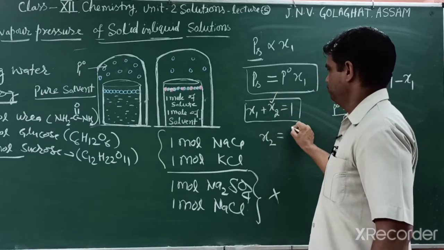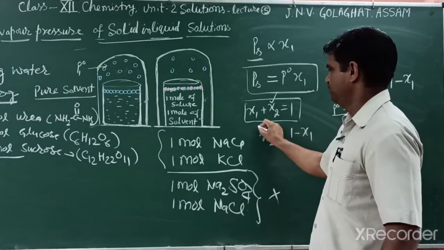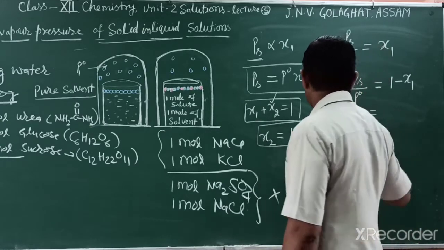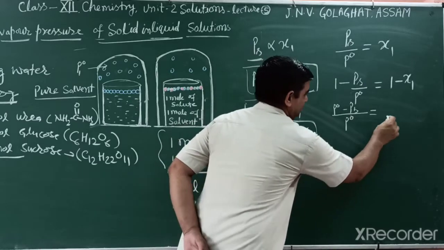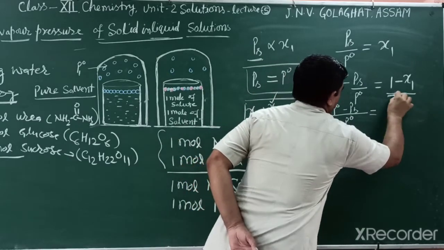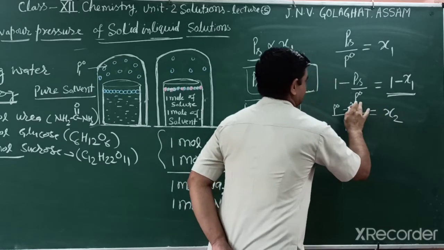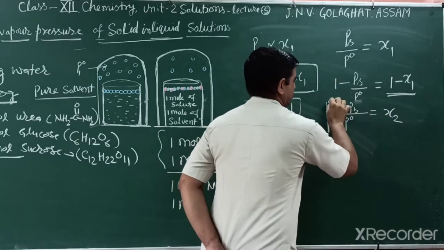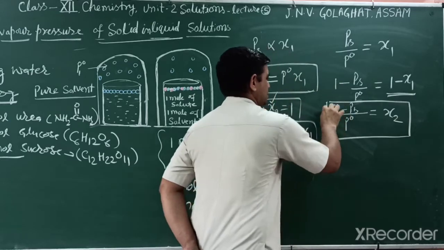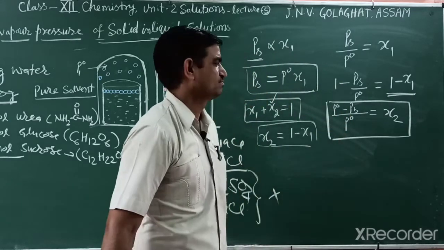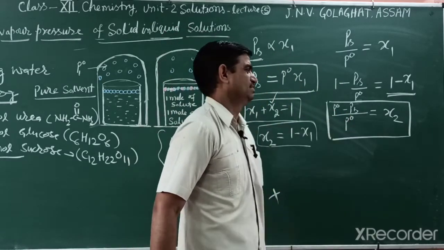So what happens? The mole fraction of solute is equal to 1 minus the mole fraction of solvent. We want to put this value in this equation, in this place. So what do we write? The mole fraction of solute. Yes, you can say this is another form of Raoult's law. This is also Raoult's law.